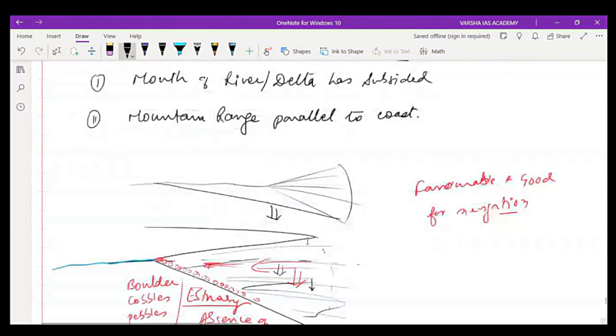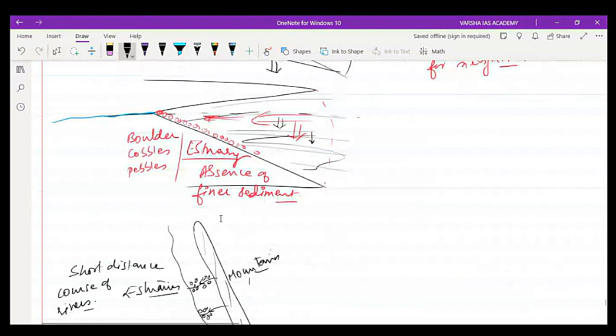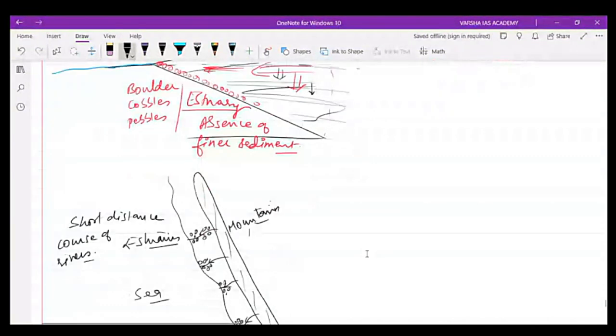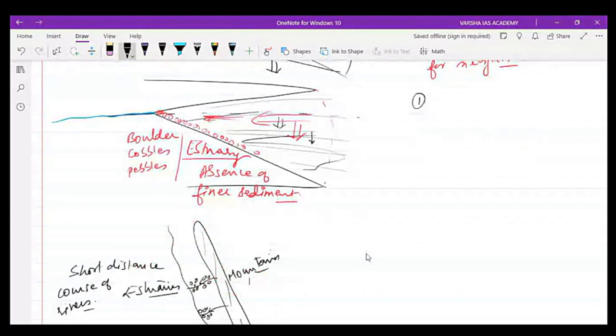So several rivers are there which form estuaries, and they have not been forming their delta. So the examples of these rivers in the world are, number one, river Amazon. Number two, Tocantins.